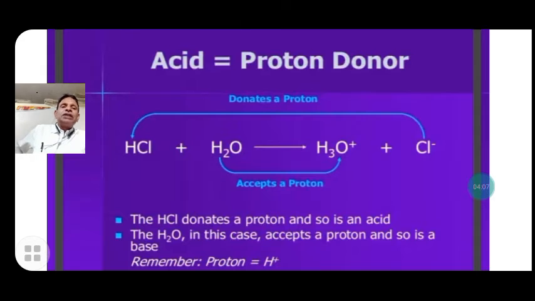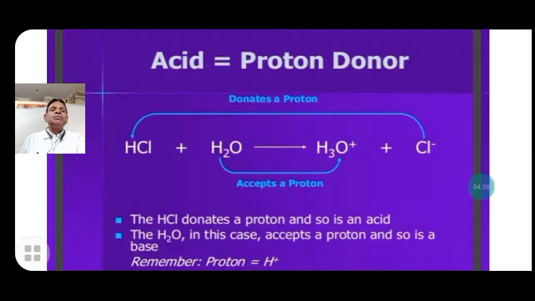Here, when HCl reacts with water, HCl dissociates and provides hydrogen to water to form the hydronium ion, and the acid becomes chloride.